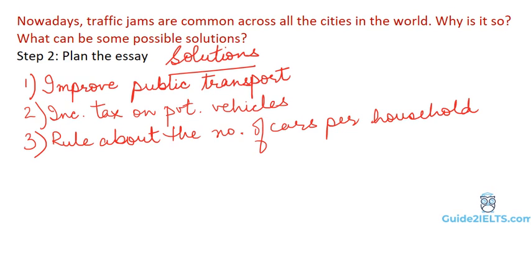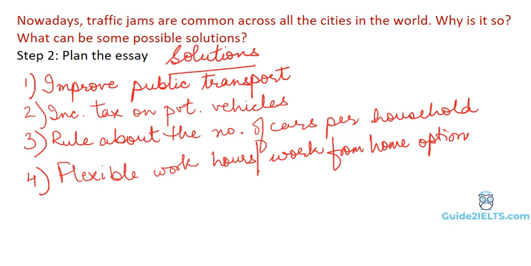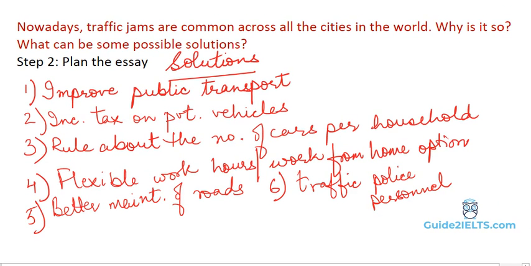Next, have flexible working hours. Give option of working from home so that there is no rush hour traffic or peak hour traffic. Next, maintain the roads better. So, better maintenance of roads. And lastly, have more traffic personnel, better trained police personnel on the roads. Obviously, these points would vary from person to person. If you can think of points different from these, do write them in the comments below.